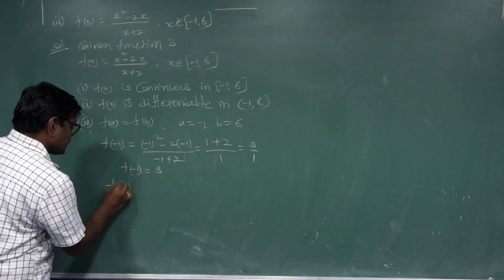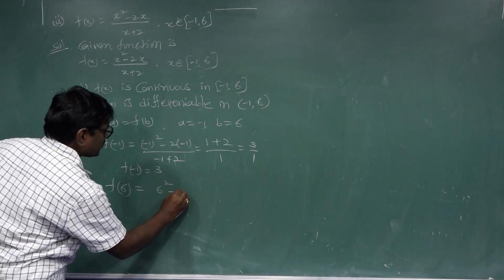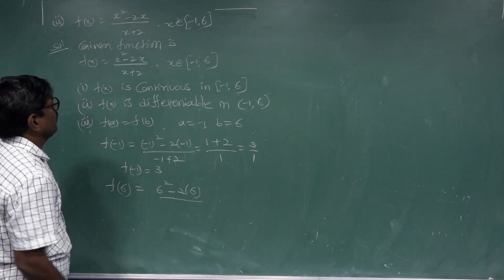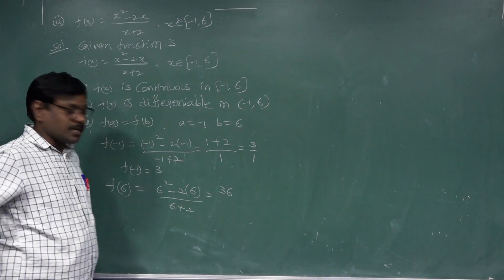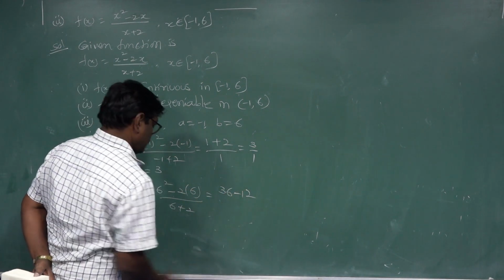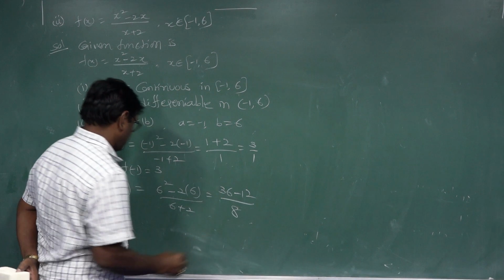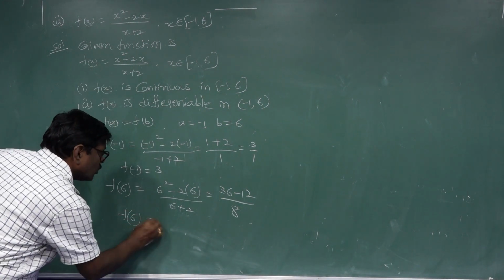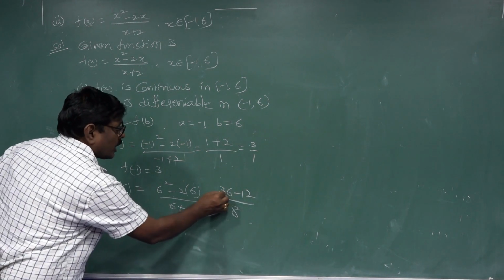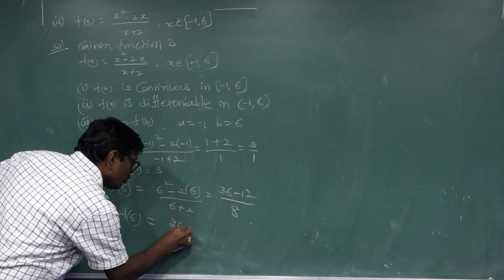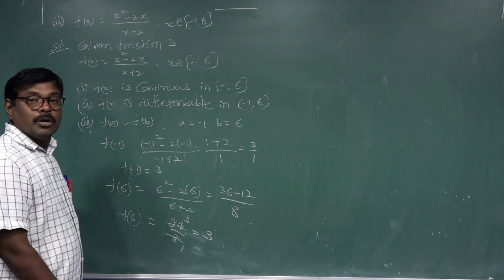F of 6: x equal to 6, substituting in the function, 6 whole square minus 2 into 6 by 6 plus 2, equal to 36 minus 12 by 8, which is 24 by 8, equal to 3. 8 threes are 24.